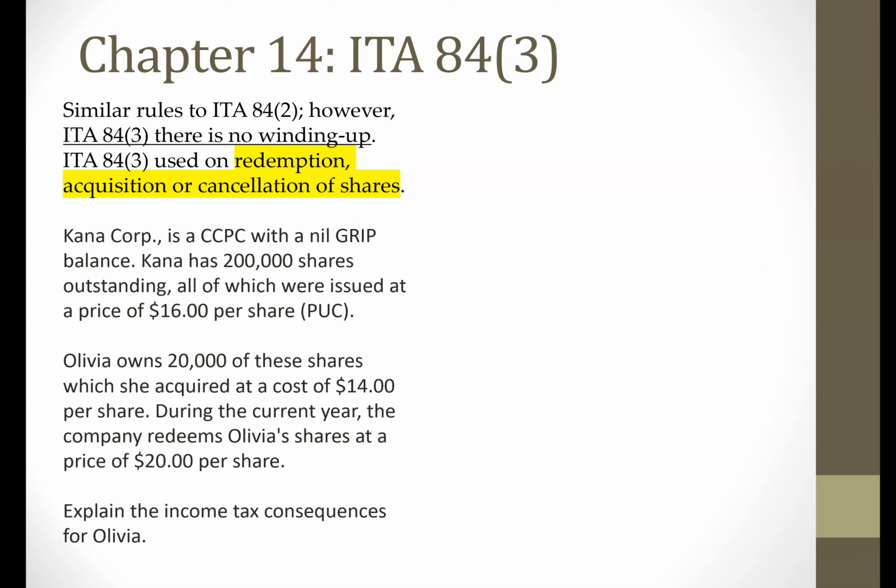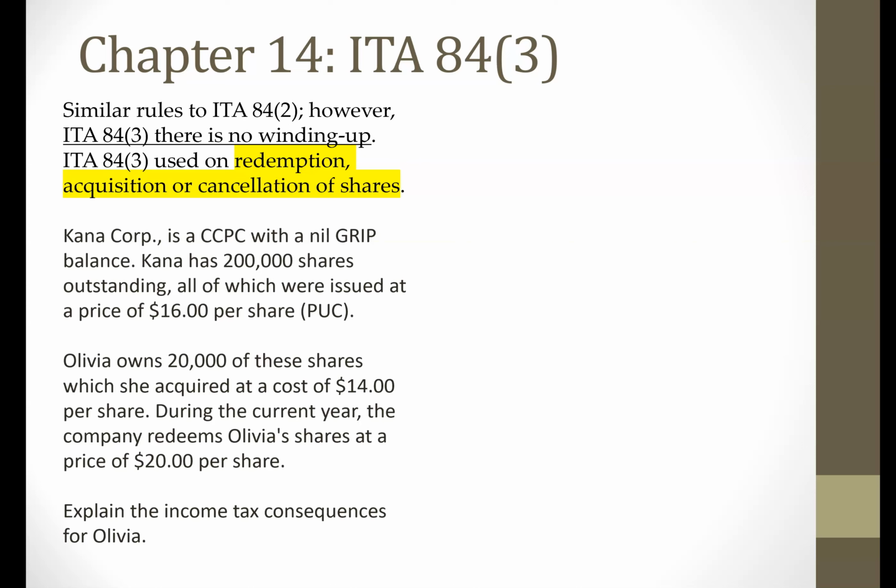Now, the first paragraph here says that the rules for 84.3 are similar to our 84.2. However, there's no winding up. With an 84.3, there is going to be a redemption, acquisition, or cancellation of shares, but not as a result of a wind up. So the rules are going to be similar, but there's no winding up. So have a read through this example here for Canna Corp. Once you've read through the example, then we'll walk through the calculations together. So pause the video now to read through this example.